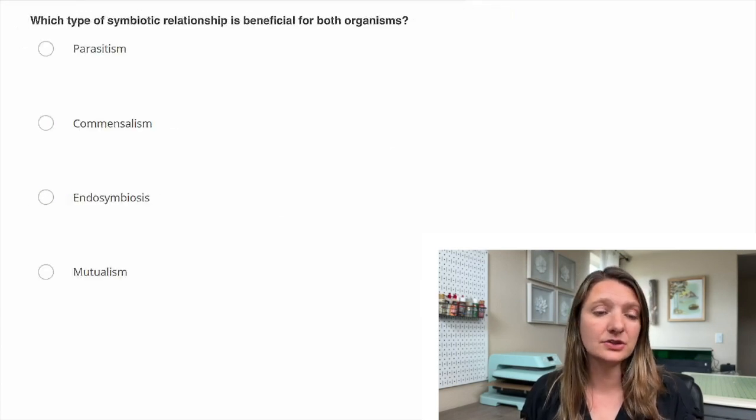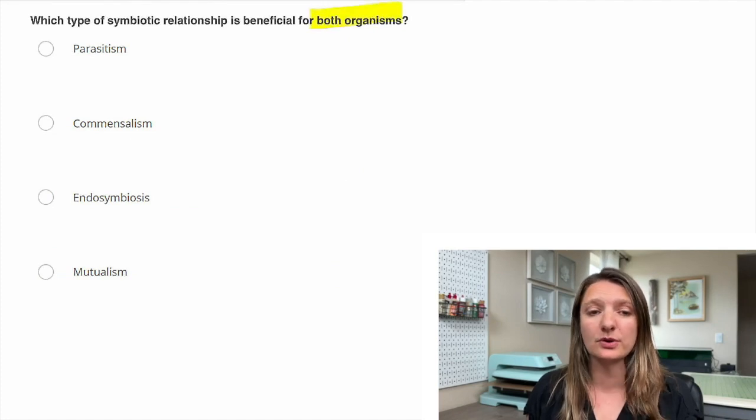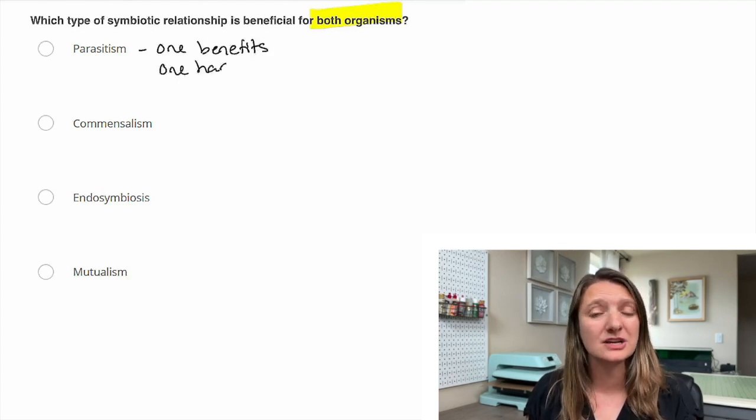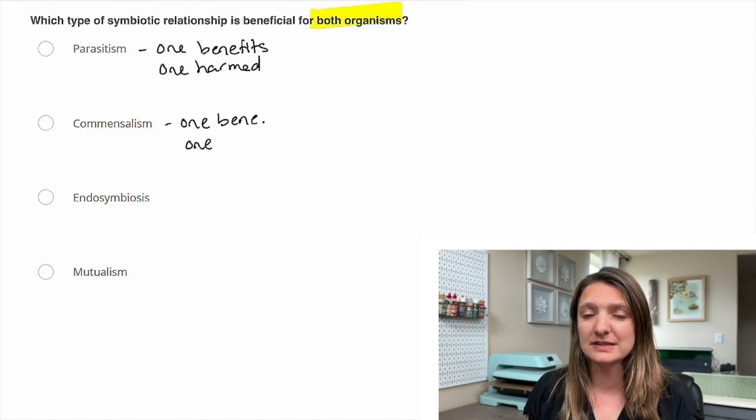The third question, which type of symbiotic relationship is beneficial for both organisms? So parasitism is going to only really benefit one organism. So one organism is benefited and the other one is actually harmed. So that would be like a mosquito biting you. Commensalism is where one benefits and the other one is not harmed or benefited.